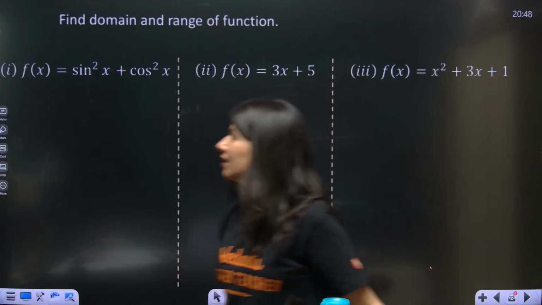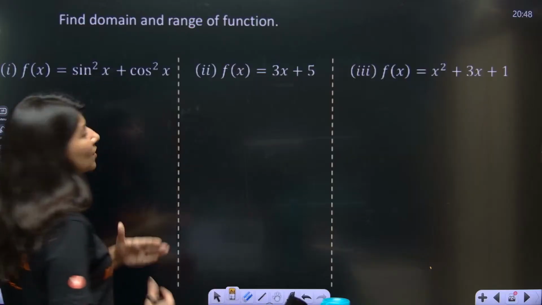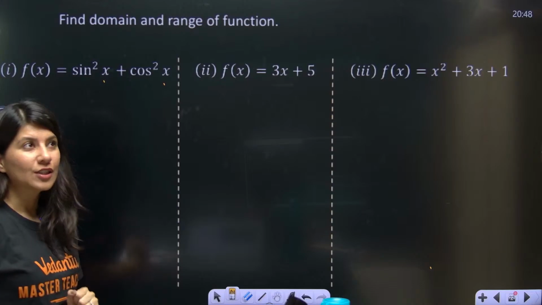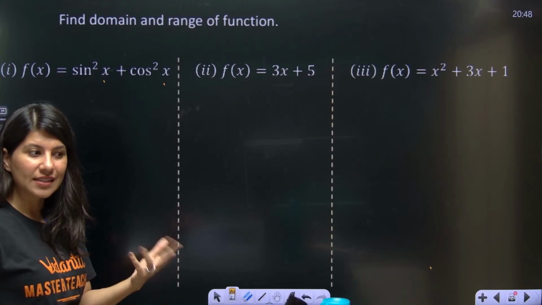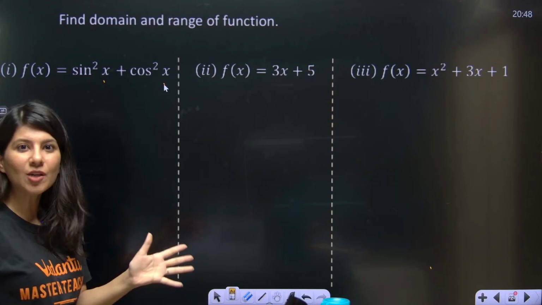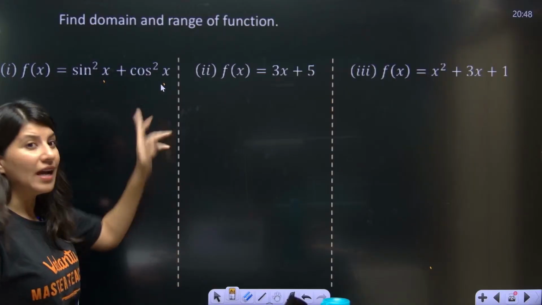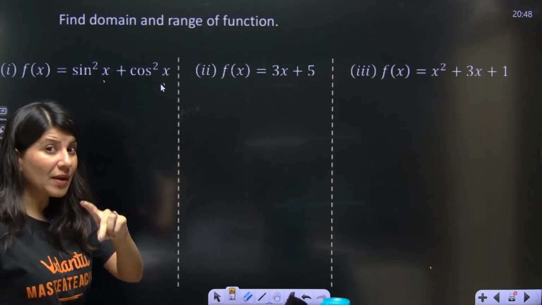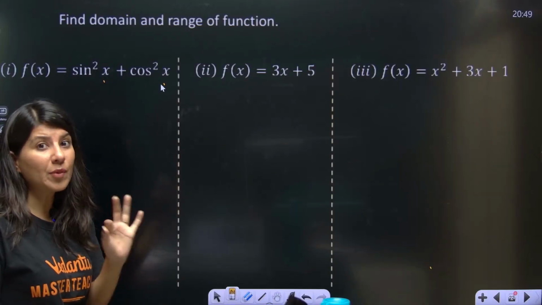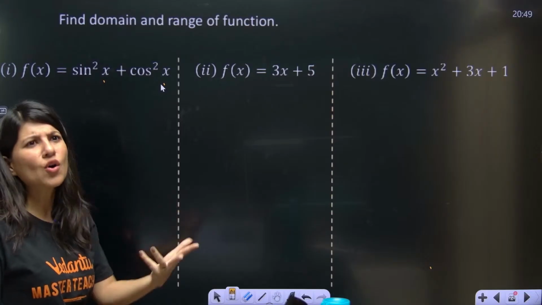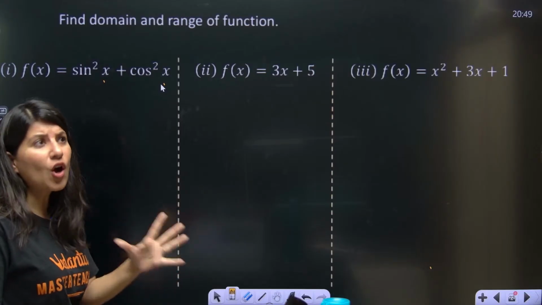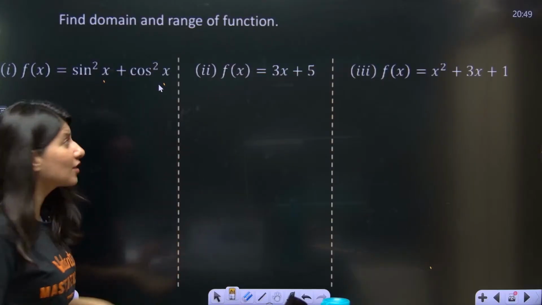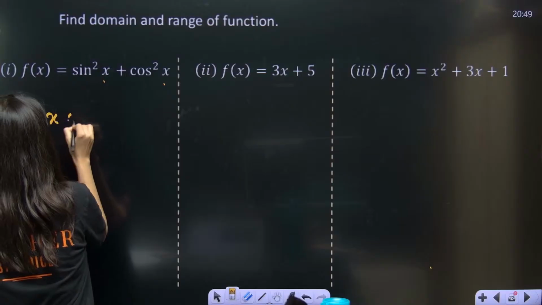All right, let's see. The very first is f of x equals sine square x plus cos square x. So first of all, sin x accepts every input, x belongs to all real, and cos x also accepts every input, right? Tan x, by the way, doesn't accept odd multiples of pi by 2. But in sin x and cos x, there is no such restriction. So first of all, the domain is x belongs to R.